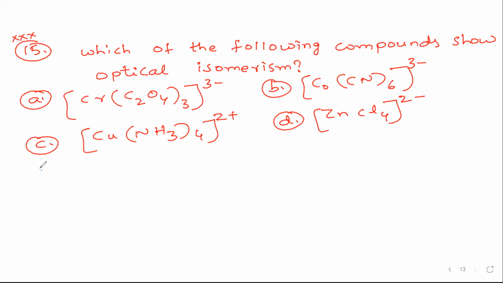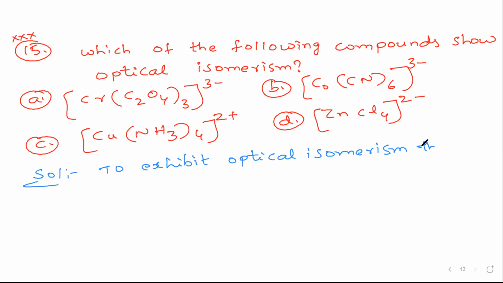First condition, the solution for this: to exhibit optical isomerism, the complex should have at least one bidentate ligand; it can be more, but at least one.